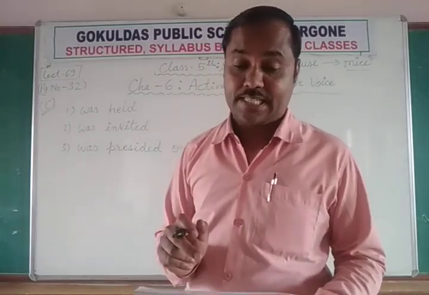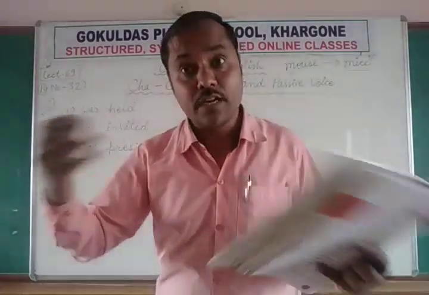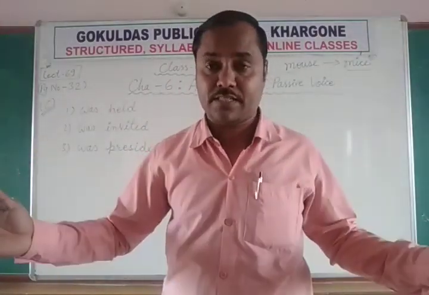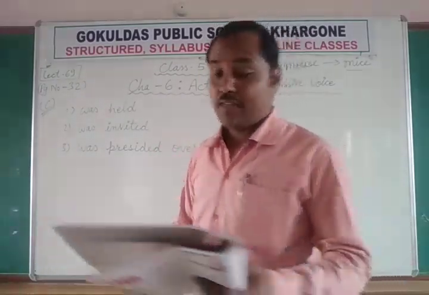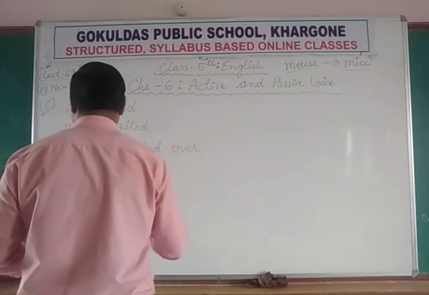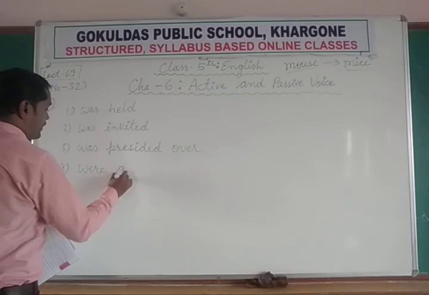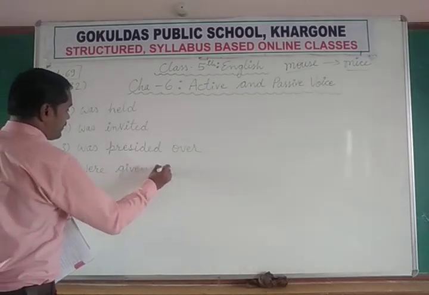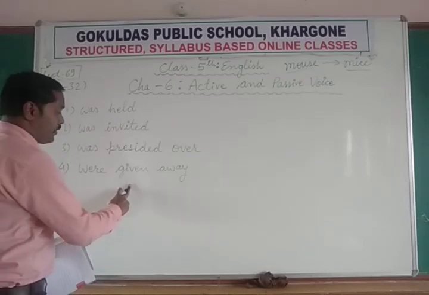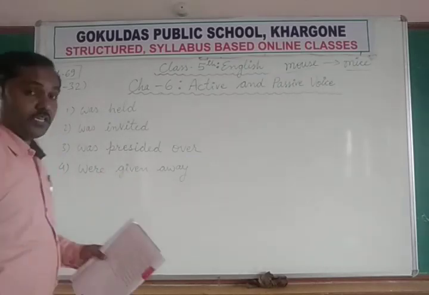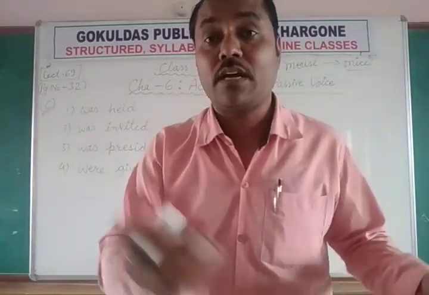The prizes. Now prizes are many. Okay, plural prizes. बहुत सारे prizes. So that's why we don't use was. We will use were. The prizes were given away. बांटे गए. Were given away. Give away, gave away, given away, third form. Prizes were given away by him, मतलब उनके द्वारा prizes बांटे गए.